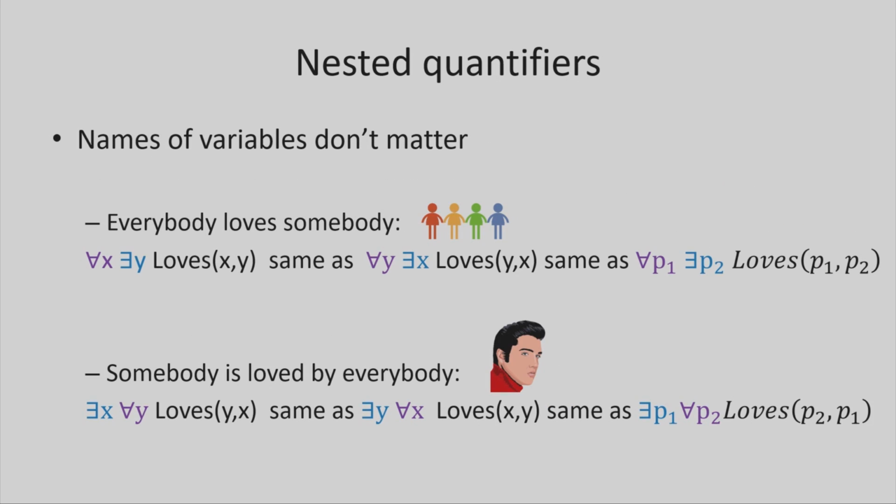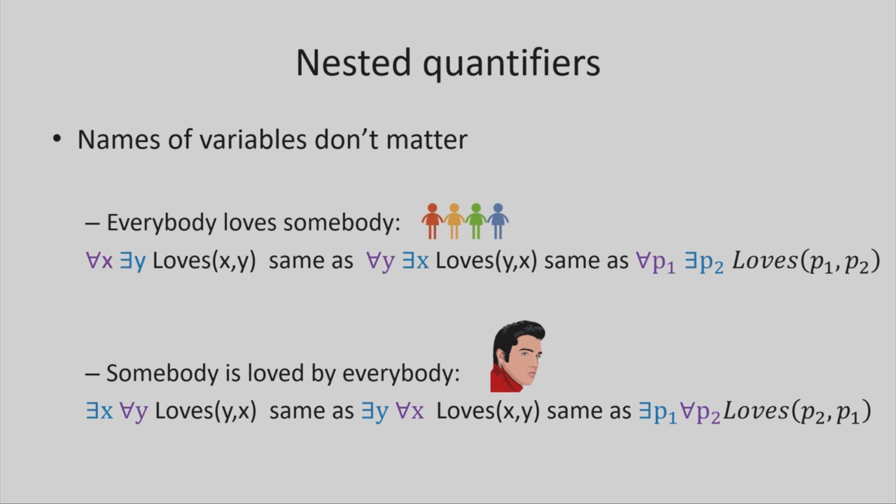So also notice that the names of variables don't matter as long as you're consistent. As long as every time you use x, you mean x, and every time you use y, you mean y, you could give them completely different names. And again, as long as you're using the same variable in, say, the for all quantifier and the first variable in loves, and the second variable under the existential quantifier and the second variable in loves, you get the